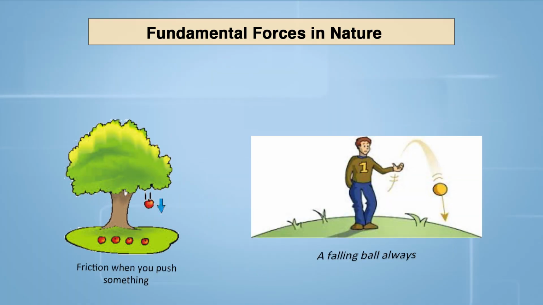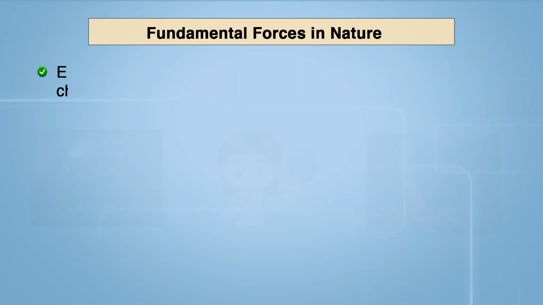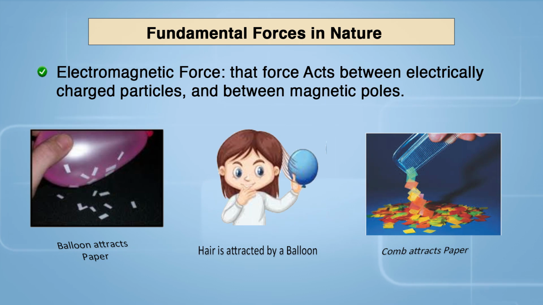The first one is gravitational force. That force acts between any two masses over a finite range. We will discuss it in detail in upcoming slides. Electromagnetic force. That force acts between two electrically charged particles and between magnetic poles also.